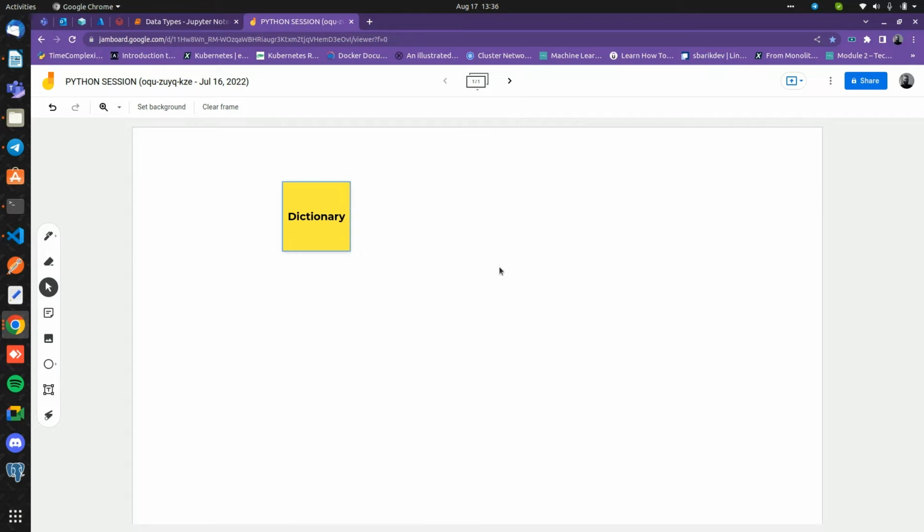This topic is all about dictionary in Python. So what is dictionary in Python? The dictionary in Python is an unordered collection of data types, like the set, used to store data values like a map. Unlike other data types that hold only single values as an element, a dictionary holds a key and a value pair.